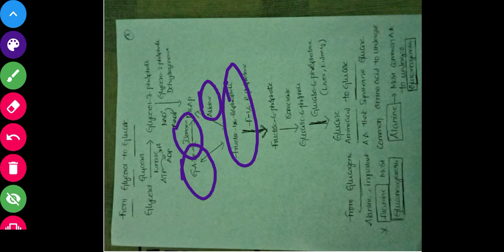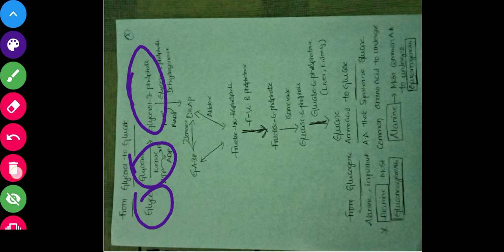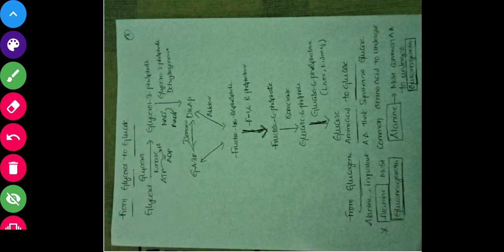Okay, same thing, so we'll be repeating again. Remember guys, first of all glycerol will convert to glycerol 3 phosphate, so one phosphate group is added here, so we use the enzyme called kinase. What kinase? To the glycerol it is adding a phosphate group, so it is called glycerol kinase. From where are we getting that phosphate group? From ATP. ATP is converting to ADP.